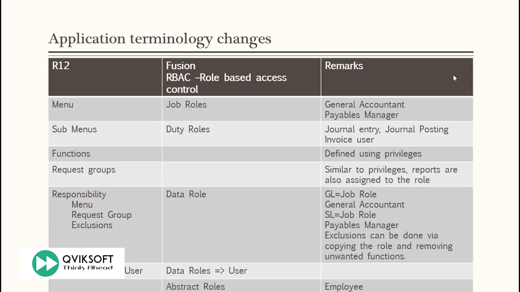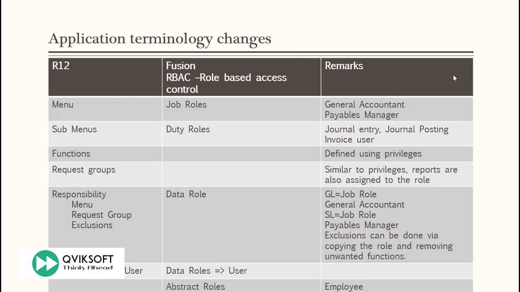Now let me share with you application terminology changes between R12 and Fusion. If you look at column 1, these are all the items you must be very familiar with if you're using R12. Menus, submenus, function, request group, responsibility, and finally we assign responsibility to a user. So this is how when we set up the security in R12, we have to define all this and then we configure the profile options to grant access.